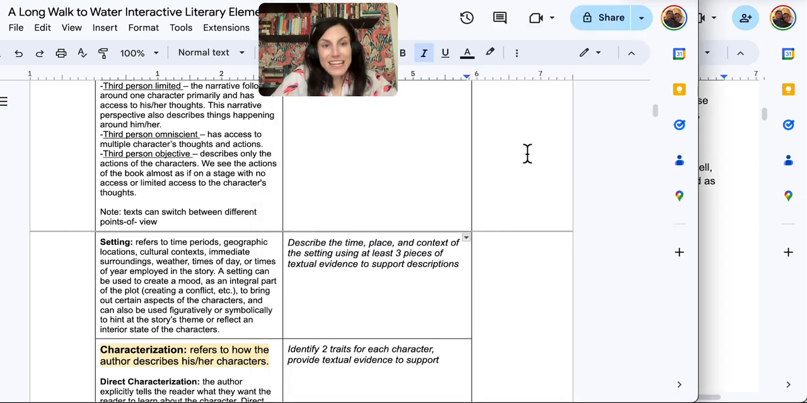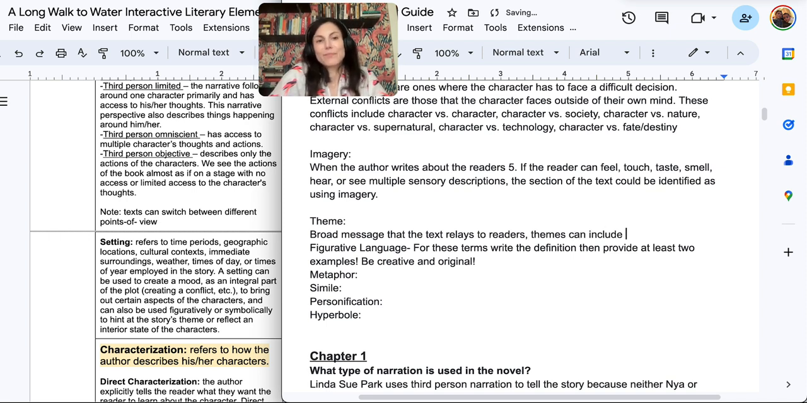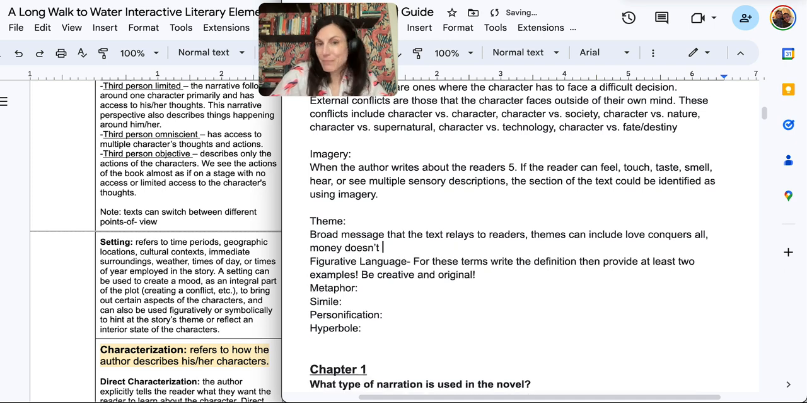And then, of course, we're going to have our theme, and that would just be your author's message. So a theme is a broad message that the text relays to readers. Themes can include love conquers all, money doesn't buy happiness, war is devastating, etc. Any of these things could be broad themes.